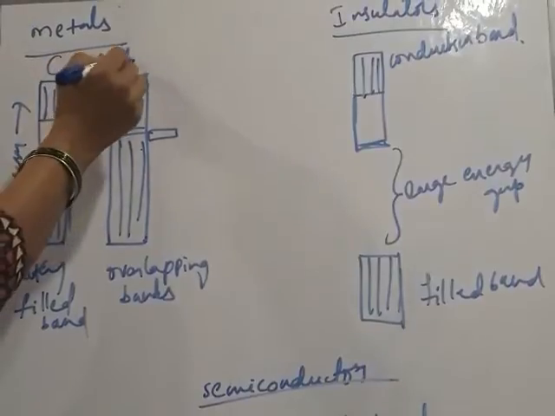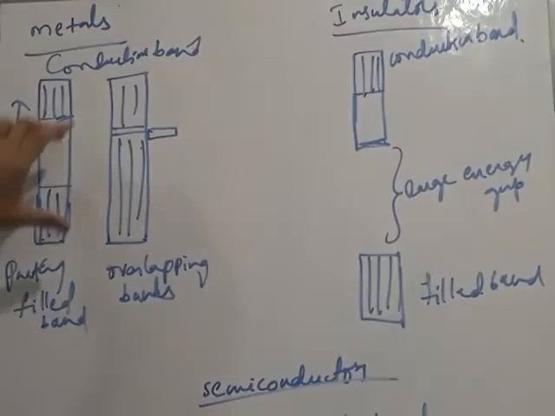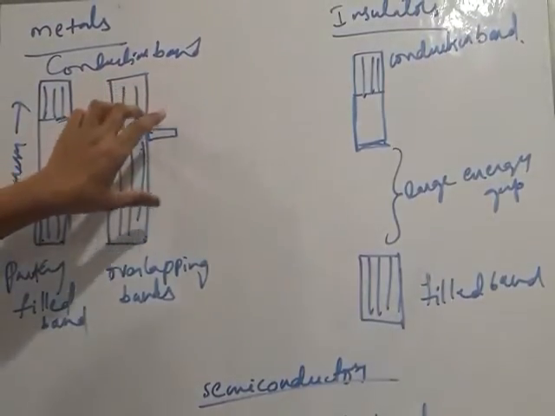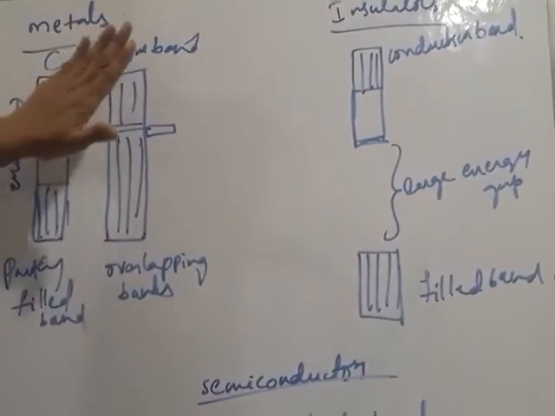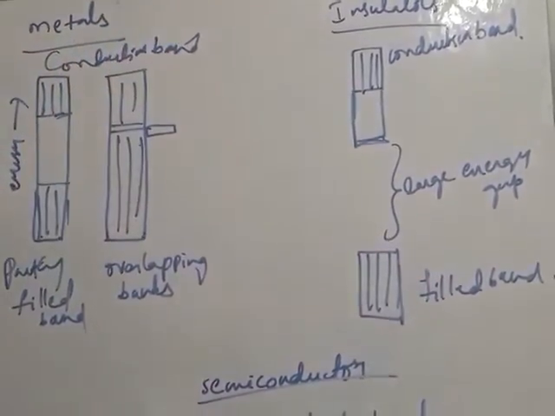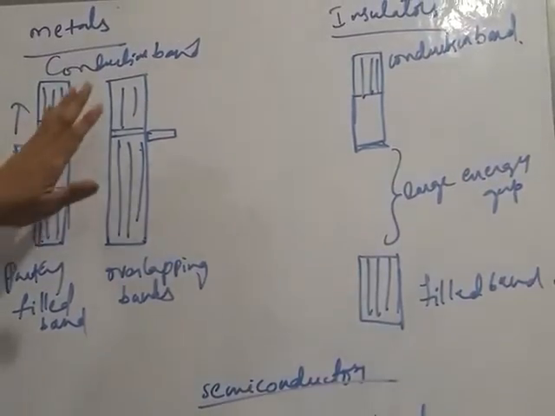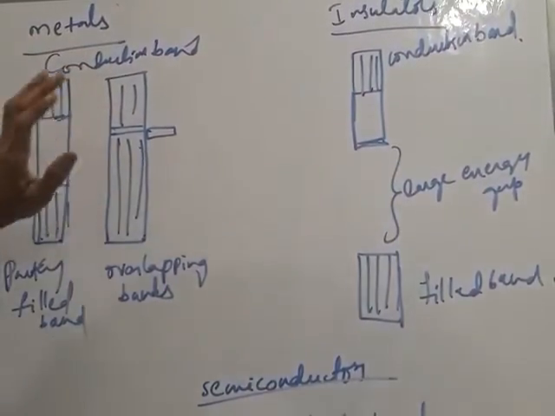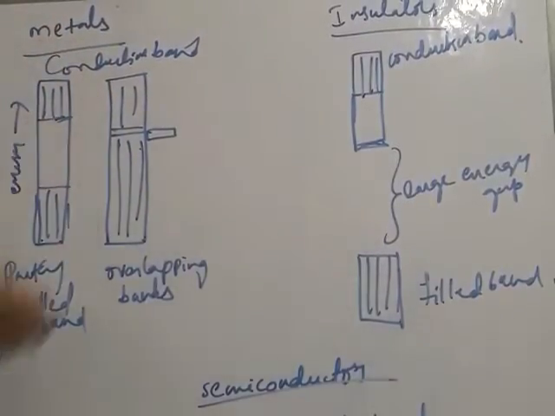In metals, both bands overlap like this. That's why electrons flow into the conduction band. Due to this, metals are good conductors of electricity. Here the conductivity range is between 10 to the power of 3 to 10 to the power of 8 per ohm per centimeter.